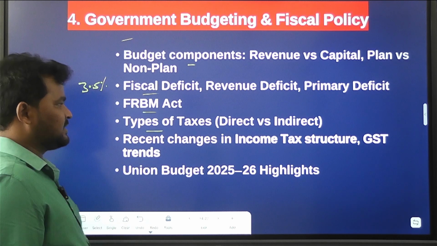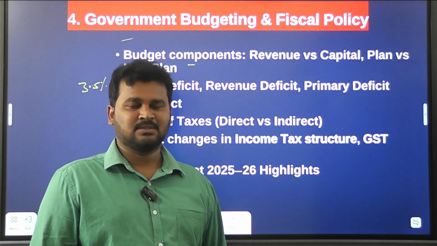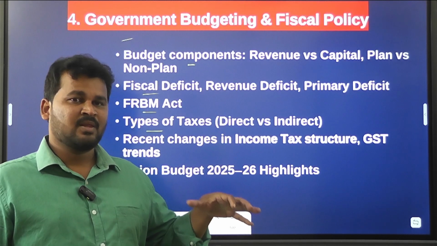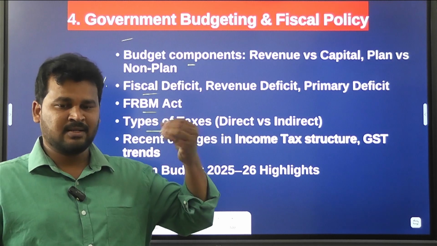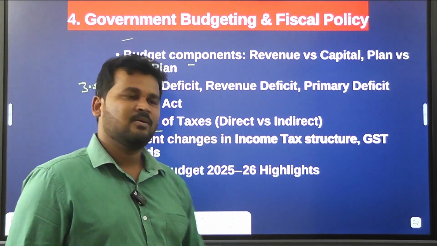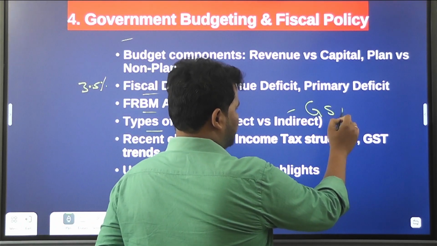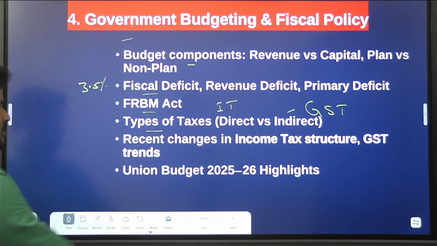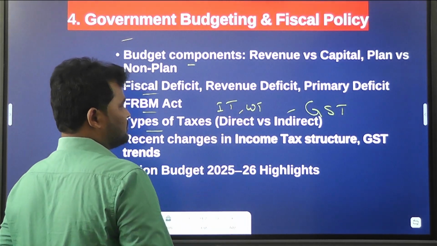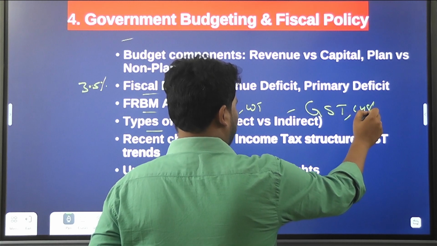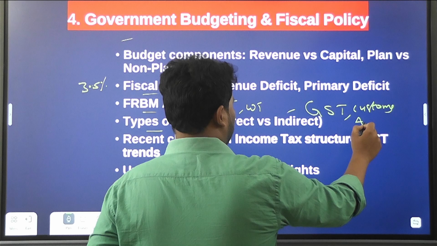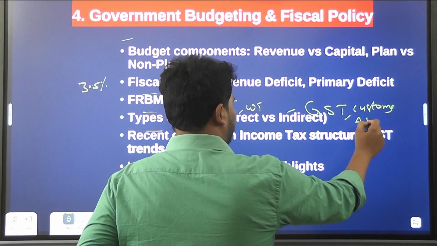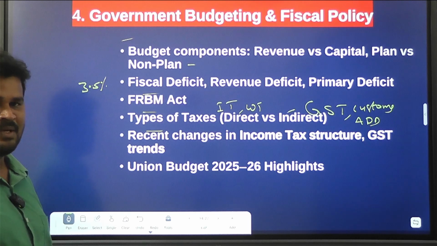Then we have to know about types of taxes, direct taxes and indirect taxes. Who is the collecting body for direct taxes and indirect taxes? What are the taxes that come under direct, and what are the taxes that come under indirect taxes? For example, GST is an indirect tax, and income tax is a direct tax. You have to know about it. Income tax or else wealth tax are direct. Indirect taxes include customs, anti-customs, and anti-dumping duties. They come under indirect taxes. You have to know about it.